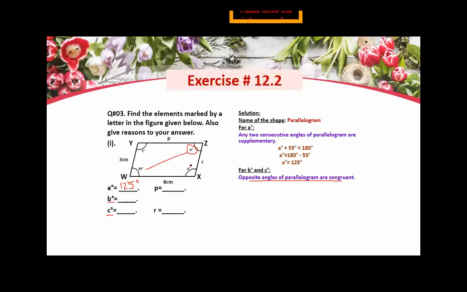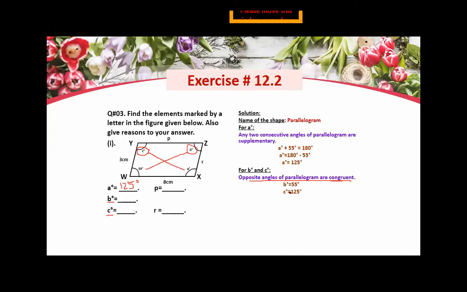And the opposite angle of C is A. The measurement of angle A is 125, and opposite angles of a parallelogram are congruent, means they are the same. So B will be equal to 55 degrees. You will write it down here. B will be equal to 55 degrees, and C will be equal to 125 degrees.